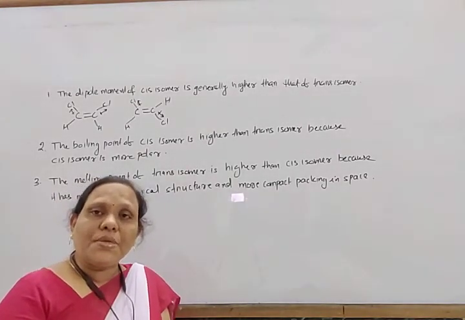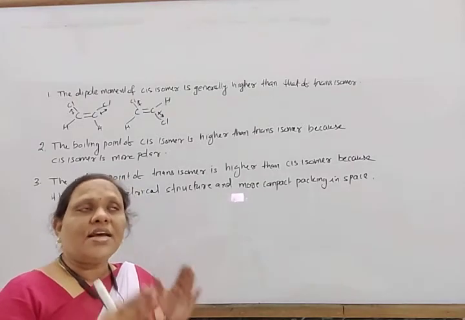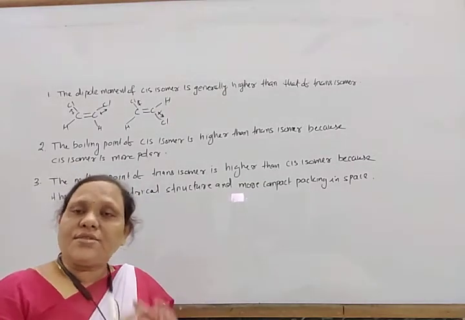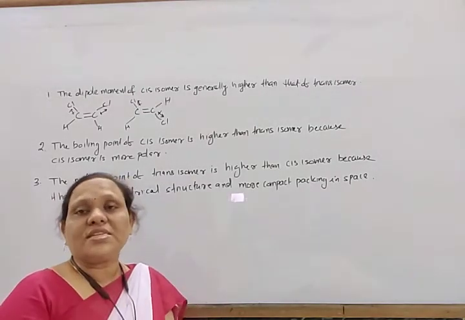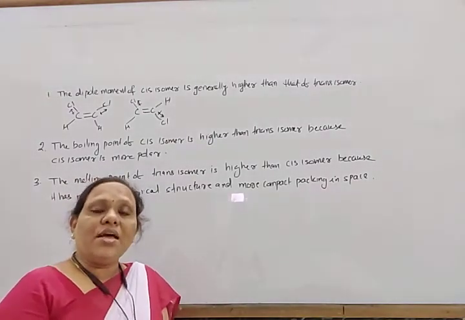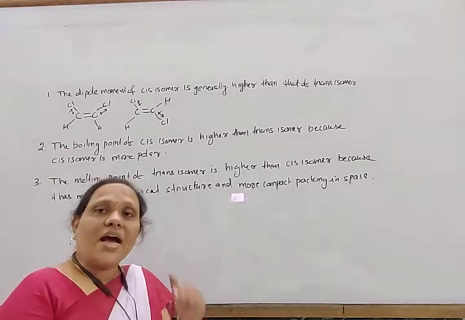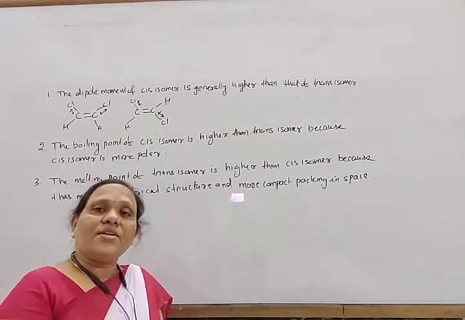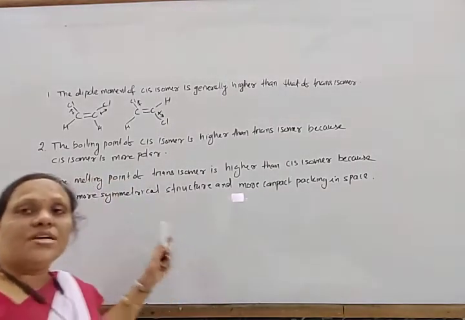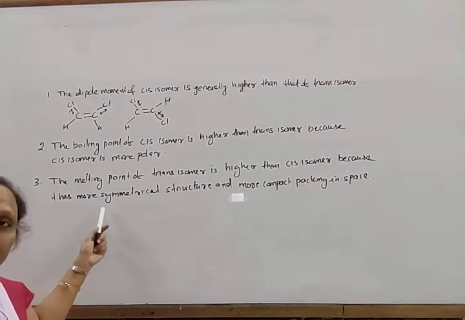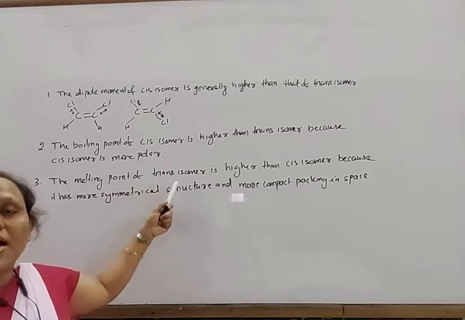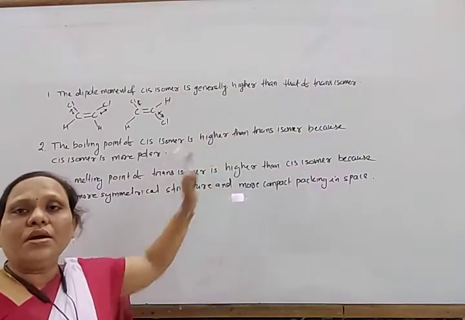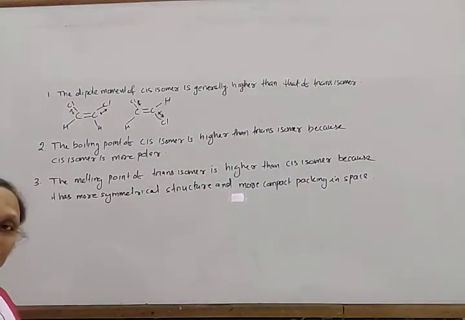Due to the more symmetrical structure, they can arrange in a crystal lattice better, with a more compact size, more closely. In this way, the trans isomer has a higher melting point than the cis isomer. So trans has a higher melting point, and cis has a higher boiling point, is more polar, and has a higher dipole moment. Okay, so note down these points.